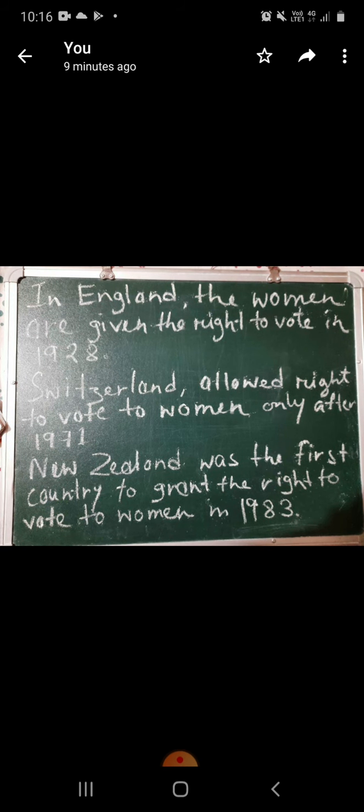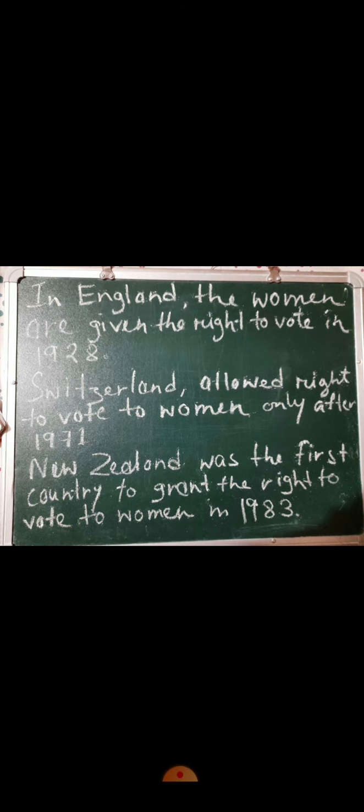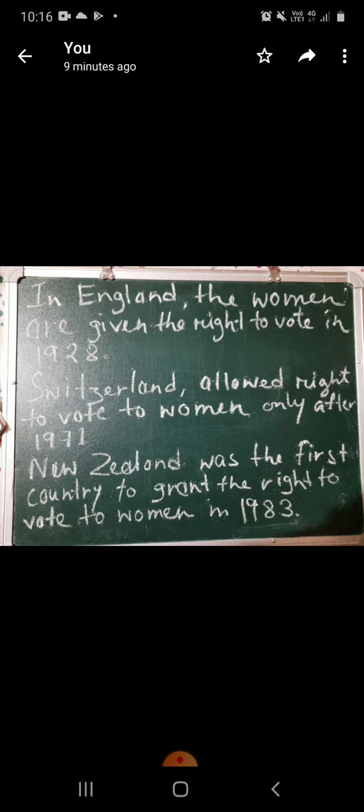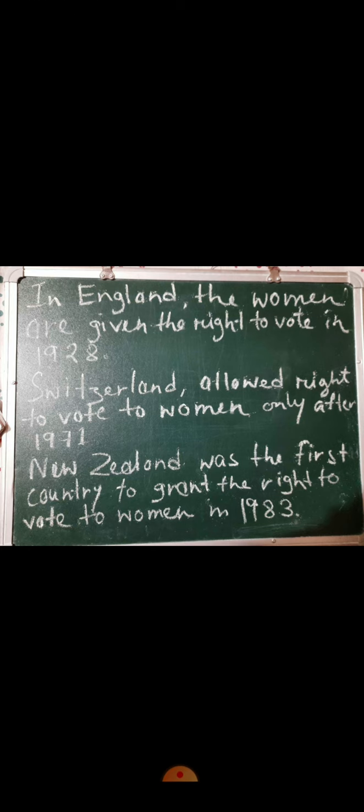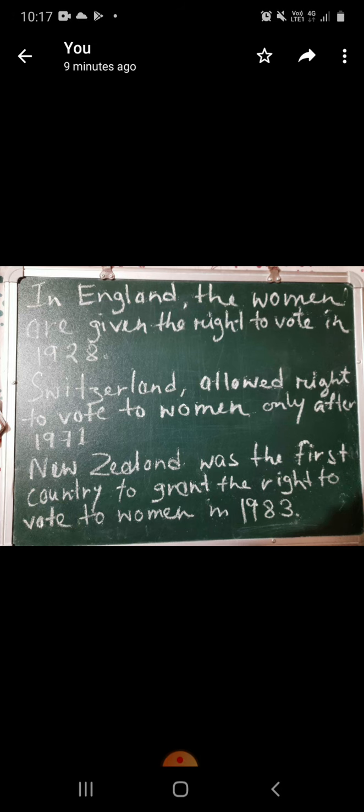In England also, women were given the right to vote only in 1928. England is the earliest democratic country. Democracy actually started in England after the Glorious Revolution in the 1600s, but they also did not give the voting right to women; they gave them the right to vote only in the year 1928.